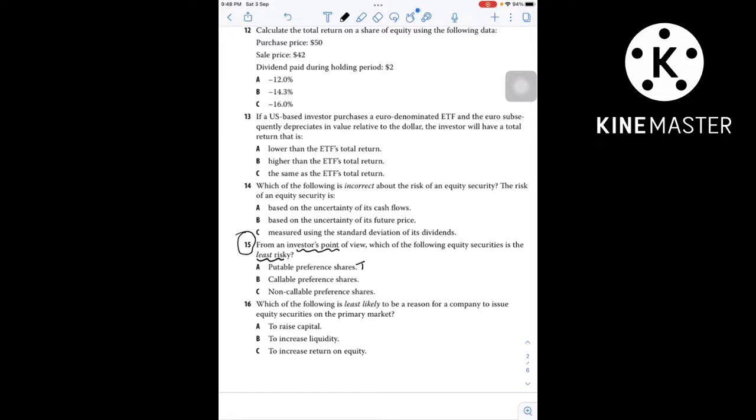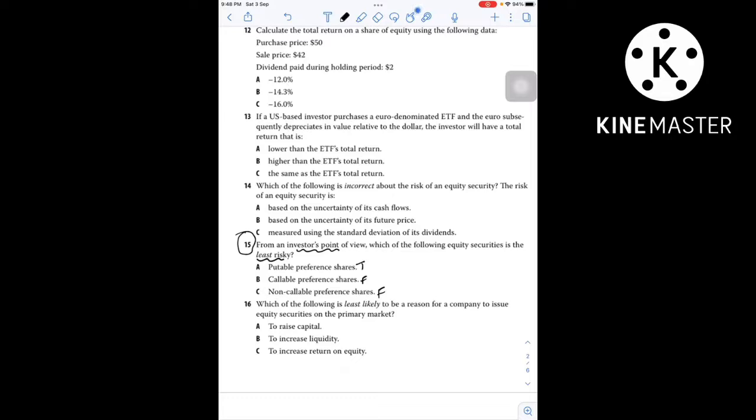Puttable preference shares have least risk compared to callable preference shares and non-callable preference shares. Let's understand why. When it comes to puttable shares, no matter if they are equity shares with a put option or preference shares with a put option, the investor retains the right to sell the shares back to the issuer at a predetermined price.